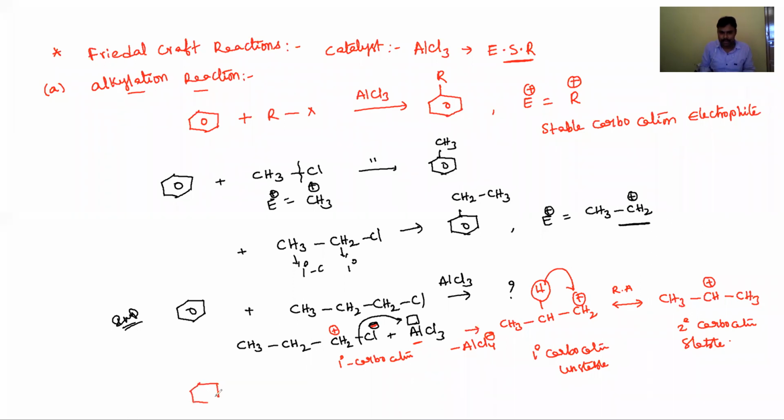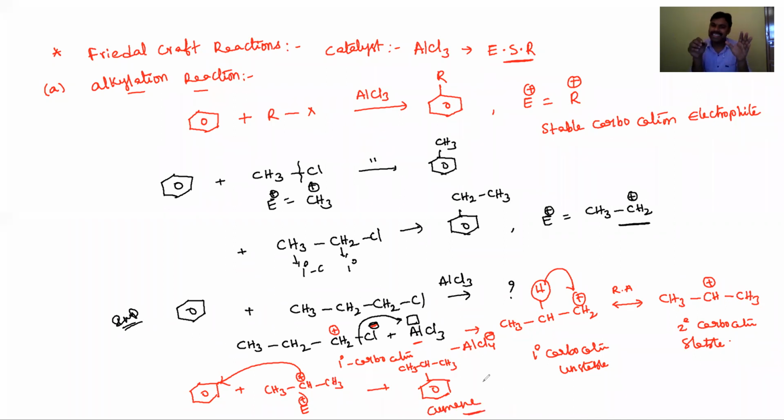This benzene reacts with the stable carbocation intermediate. The electrophile is the secondary carbocation. It will be attached to the benzene ring and produce isopropyl benzene. This isopropyl benzene has a common name. We use this reactant for the preparation of phenol, that is cumene. It is also called cumene or isopropyl benzene.